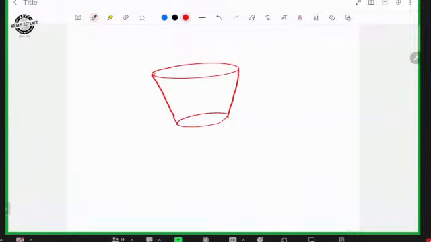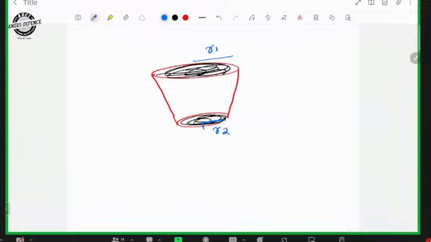We use a bucket for taking water, it is like that. So this is the top portion, this is the bottom portion. Top radius can be considered as R1 and bottom radius can be considered as R2. Height of the frustum is considered as H and slant height is considered as small l.